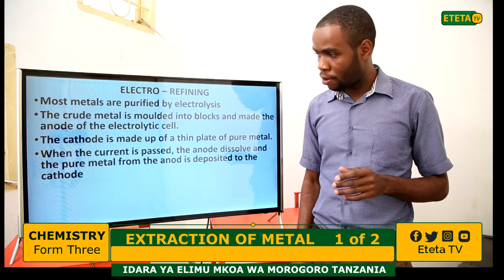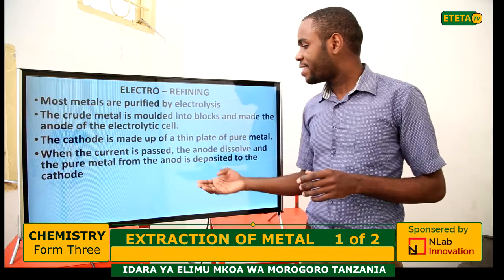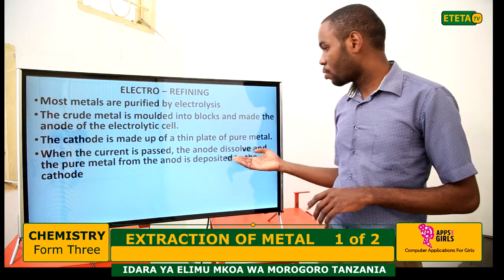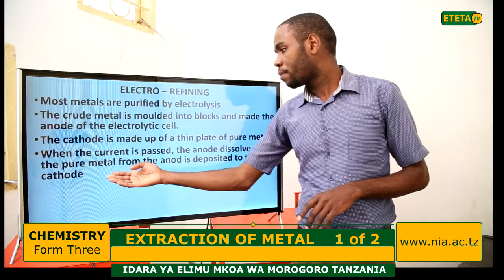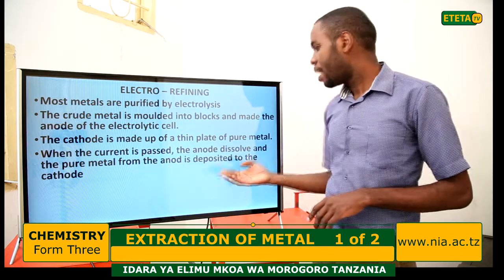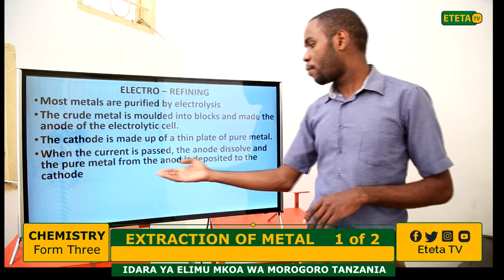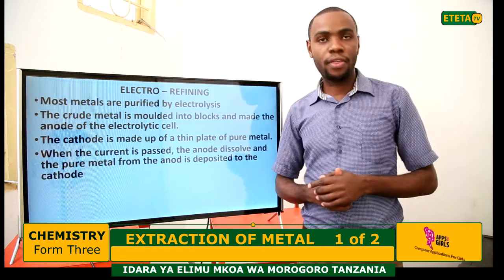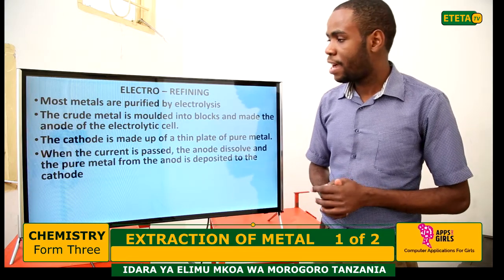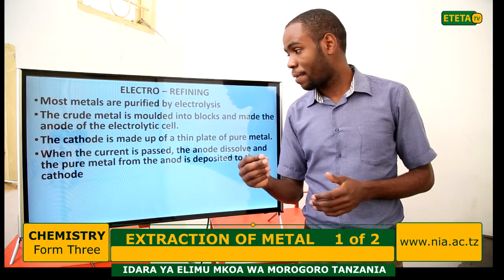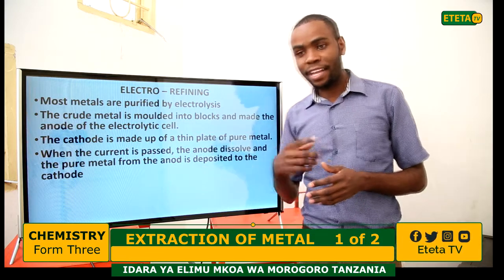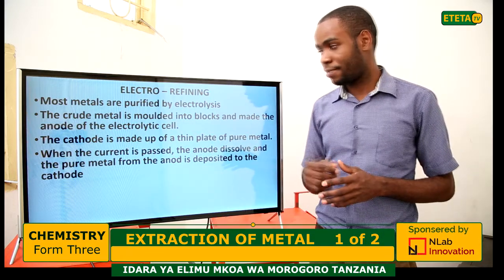When the current is passed through the electrolytic cell, the anode dissolves and the pure metal from the anode is deposited on the cathode.